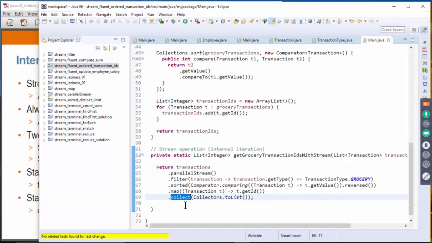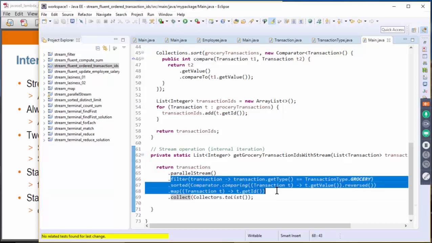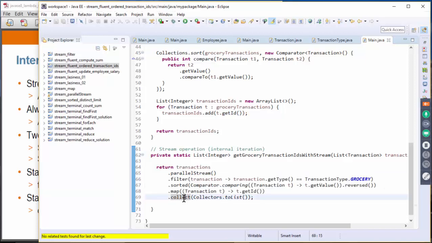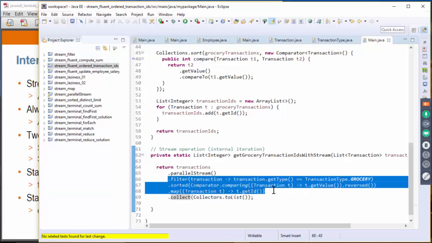The terminal operation is the one that triggers the whole processing of the stream. This is called lazy because until the terminal operation gets executed, none of these intermediate operations are going to be executed.